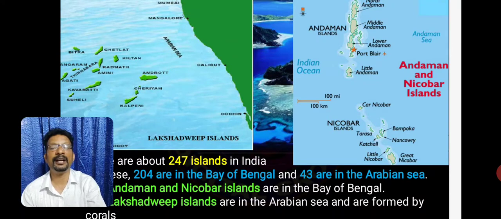Islands of India: we can find them on either side of India. Totally we have around 247 islands. Among these, 204 are found in Bay of Bengal and 43 are in Arabian Sea. The Andaman and Nicobar Islands are in the Bay of Bengal. The Lakshadweep Islands are in the Arabian Sea, which are formed by corals.